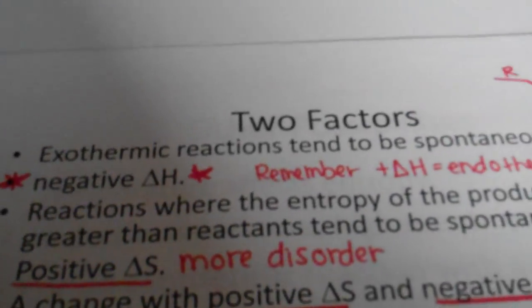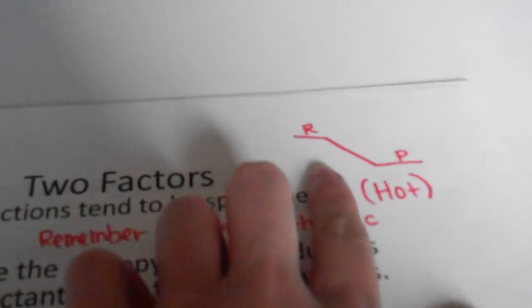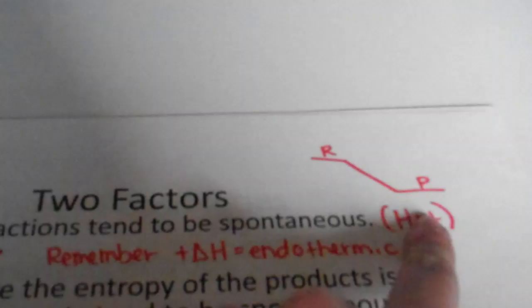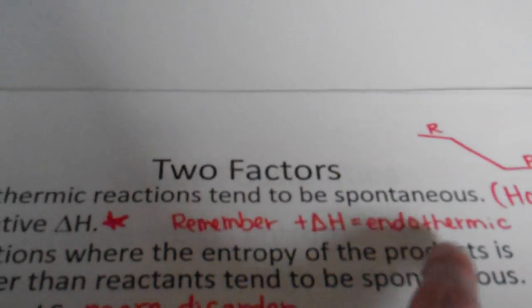Exothermic reactions tend to be spontaneous. This is at a negative delta H. This is where our reactants are higher in energy than our products, as we have heat coming out, so therefore it feels hot. Remember that a positive delta H is an endothermic reaction.